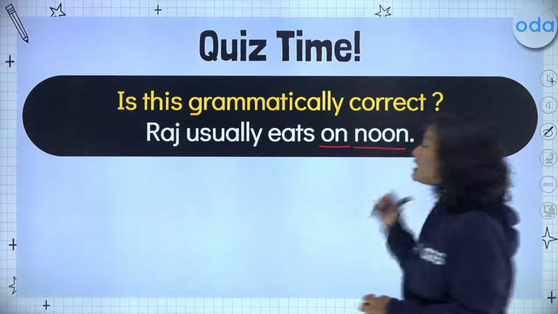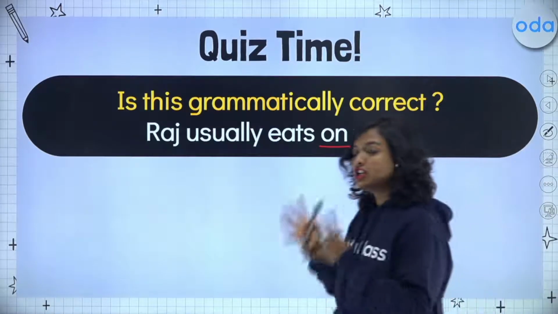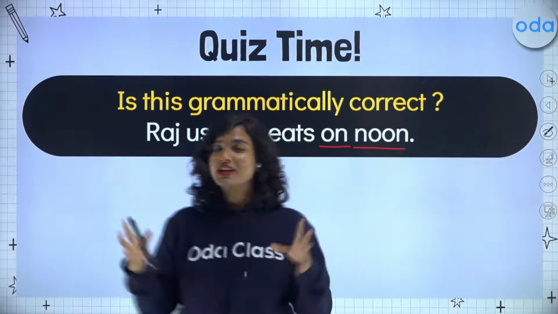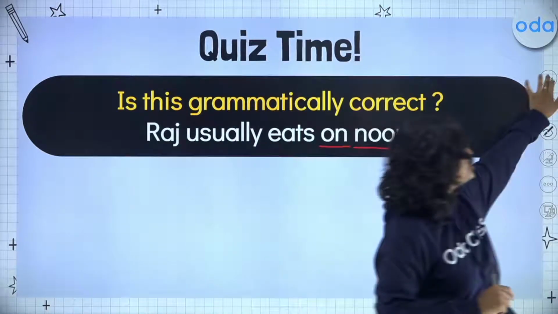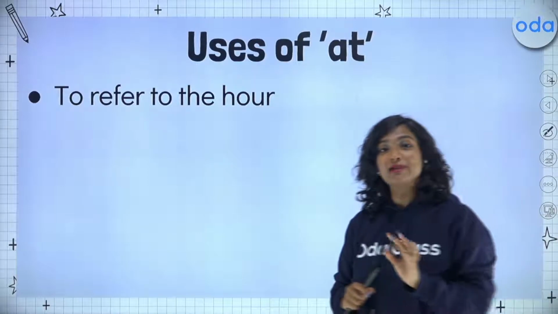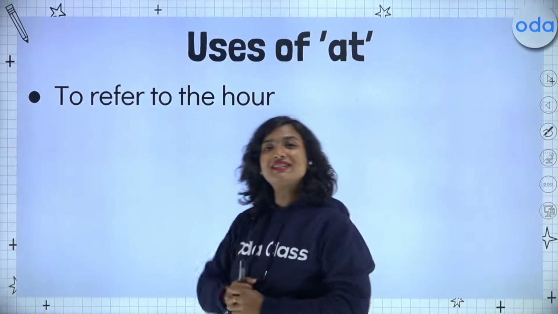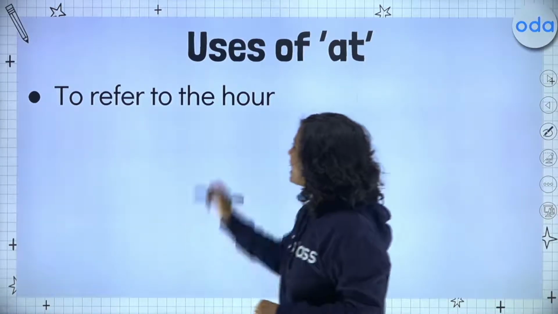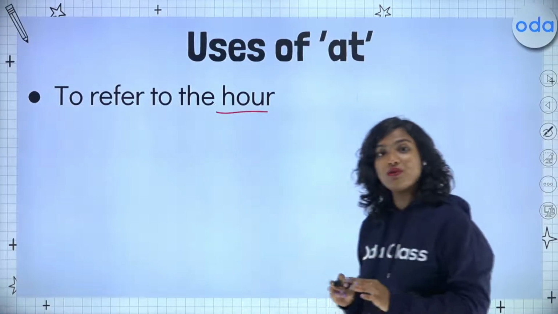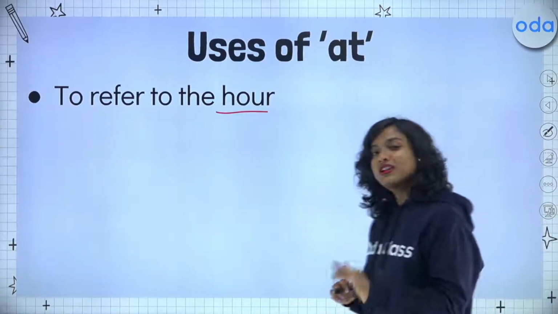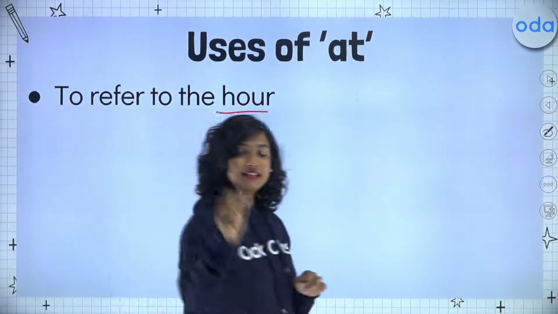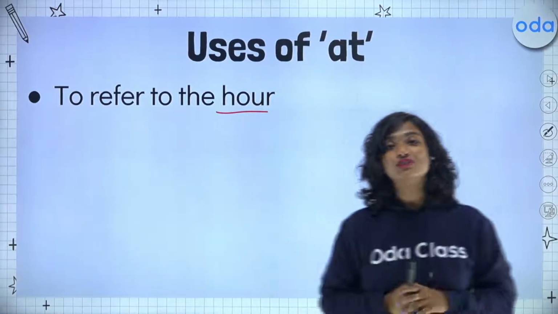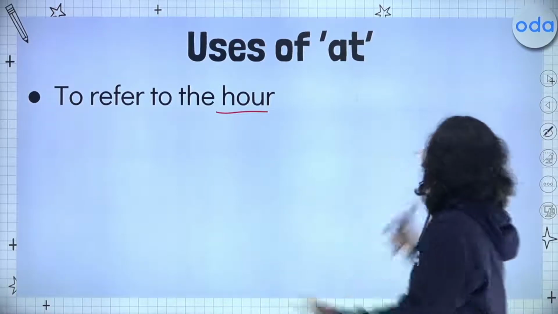But for this situation, when we are referring to a very specific time, referring to a specific hour of the day, we are going to use our last preposition of time for today, which is at. So firstly, we use at to refer to the hour. For example, Raj usually eats at noon. Exact hour, therefore we use our preposition which is at.